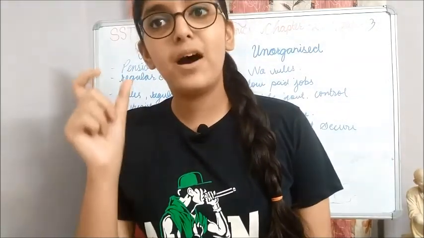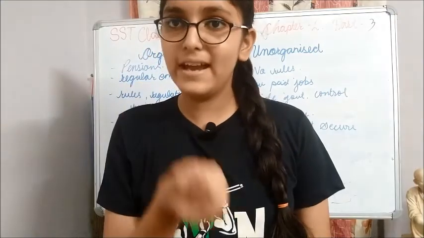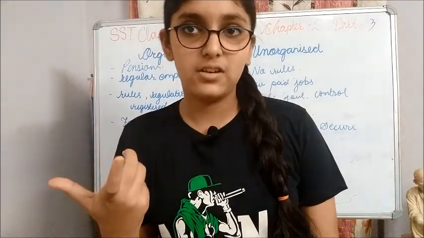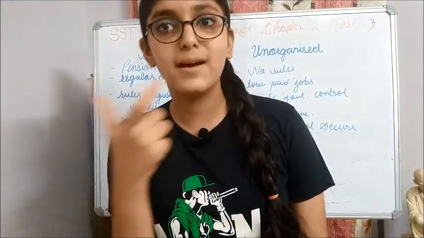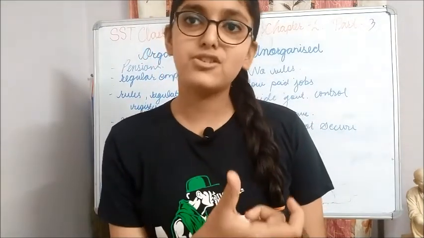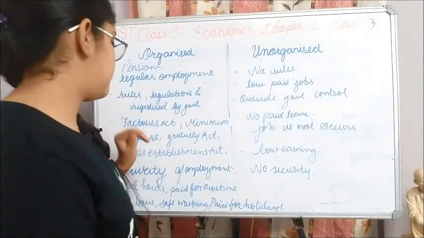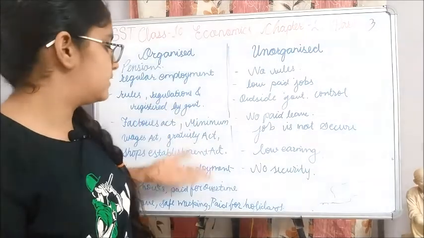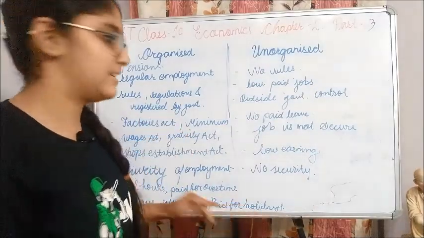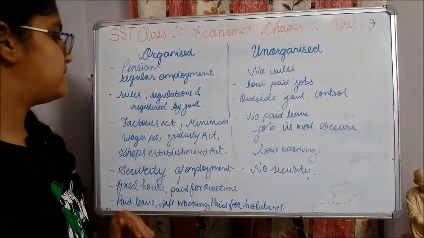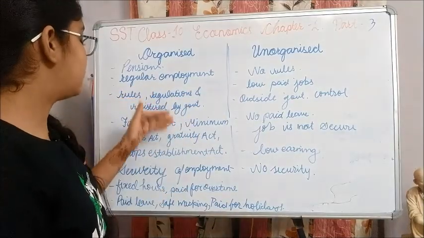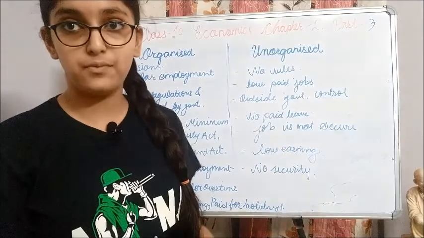If a particular amount of money is fixed that the worker will get for a particular day, then the owner, the businessman, has to give that minimum wage to the worker. This comes under the Minimum Wages Act. Then there is the Gratuity Act, the retirement act: after retirement the person will get a certain payment. Then the Shops Establishment Act, etc. are regulated by the government to check whether they are being followed or not.